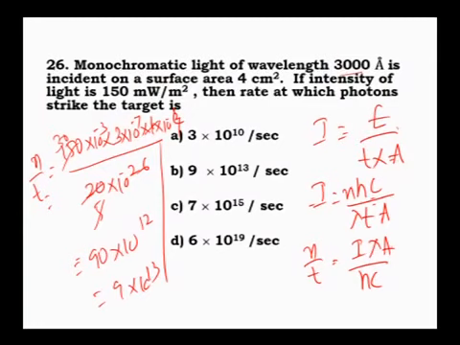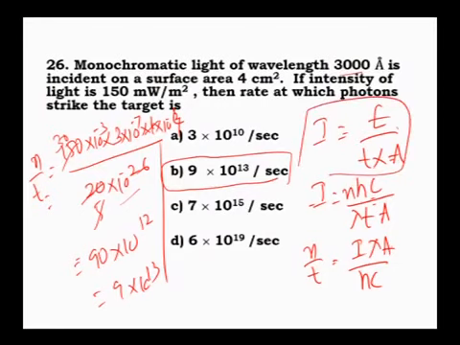Okay, let's recheck the question. Intensity is energy by time into area. Wavelength is given. Energy can be written as n × h × c by lambda into t into a. Therefore n/t is equal to I into lambda into a divided by hc. Expressing in terms of n/t, I value is 150 into 10⁻³ because it is milli. Lambda is 3000 angstrom. Better to write it as 3 × 10⁻⁷ × 4 × 10⁻⁴ by 20 × 10⁻²⁶. Anyway, 4 1s are 4, 5 1s are 5, 30 times, 30 × 3 is 90. Therefore it is 90 × 10⁻¹² that is 9 × 10⁻¹³ per second. Therefore option B. Again, the intensity formula is important.